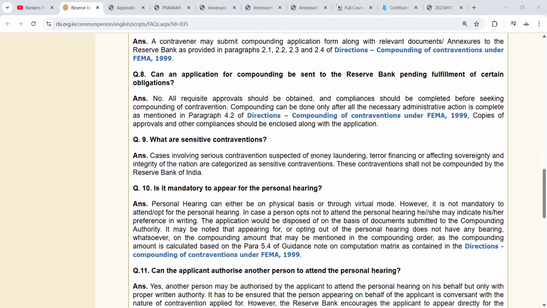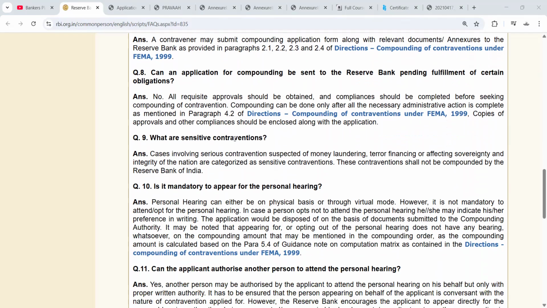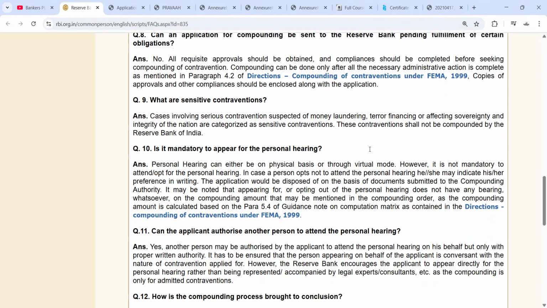Okay, so what are the sensitive contraventions? Cases involving serious contravention, suspected of money laundering. You all know that money laundering is a very sensitive area. Money laundering, terror financing, or affecting sovereignty and integrity of the nation are categorized as sensitive contraventions, and these contraventions shall not be compounded by the Reserve Bank.